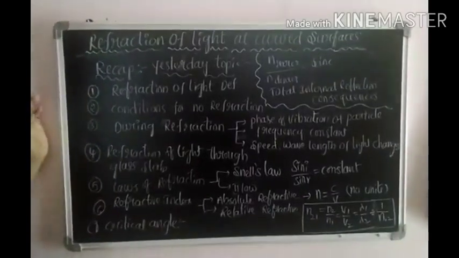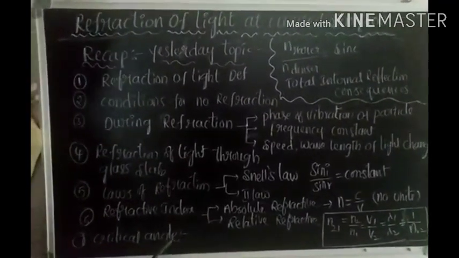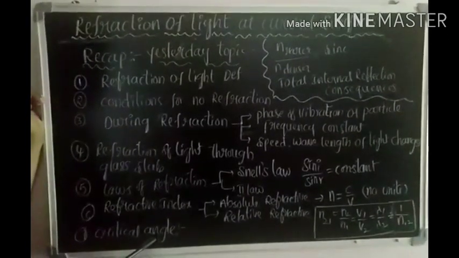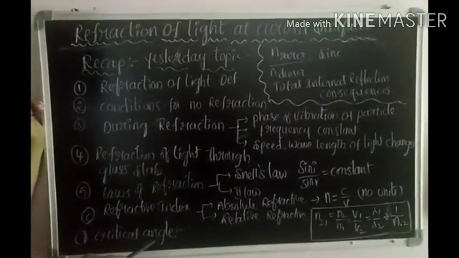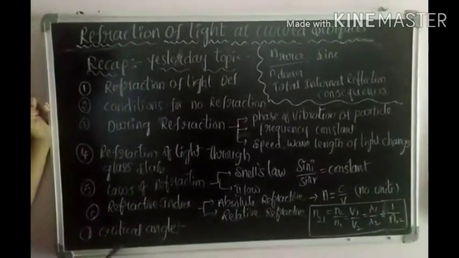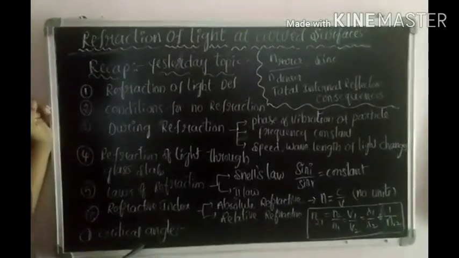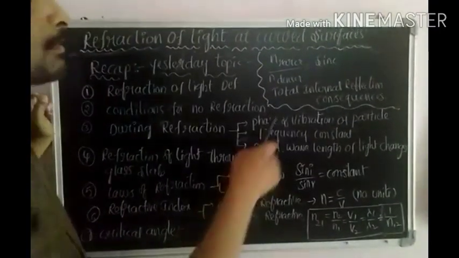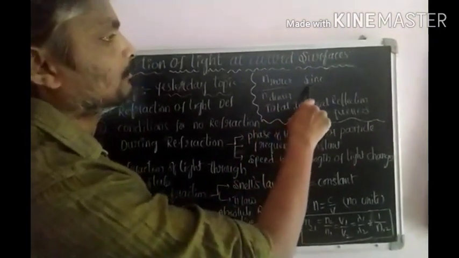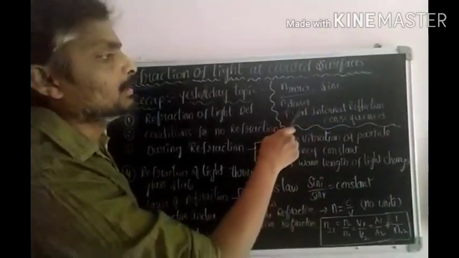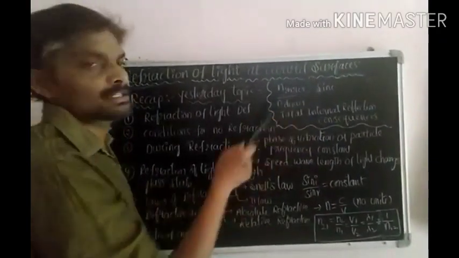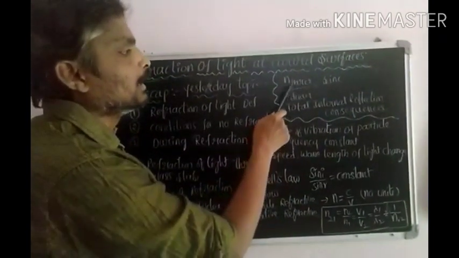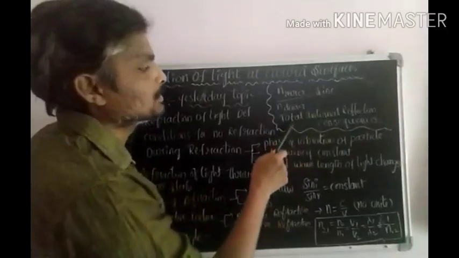What is the critical angle? Critical angle means the angle of incidence in a denser medium. Here the condition is the light ray traveling from denser to rarer. When a light ray travels from denser to rarer, the angle of incidence, so n rarer by n denser equals sin c. What is the formula for critical angle? n rarer upon n denser equals sin c.